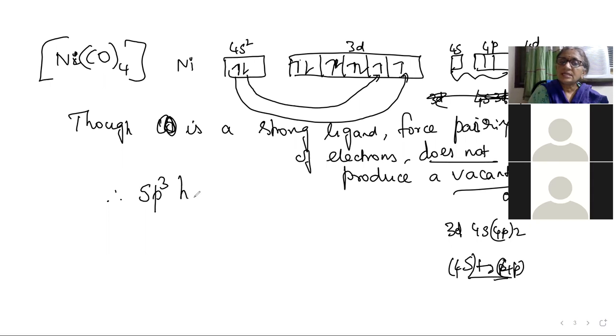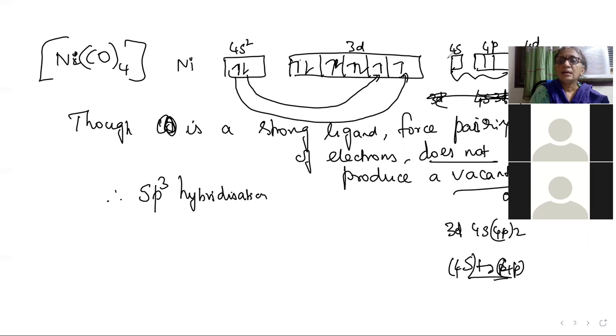So sp3 hybridization gives rise to only a tetrahedral complex. This is a case in which a strong ligand forms a tetrahedral complex. This is the only example in all our discussions in this chapter where, though the ligand is strong, we end up with a tetrahedral complex.